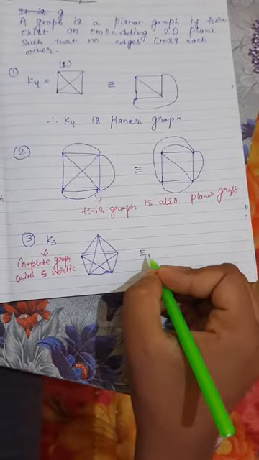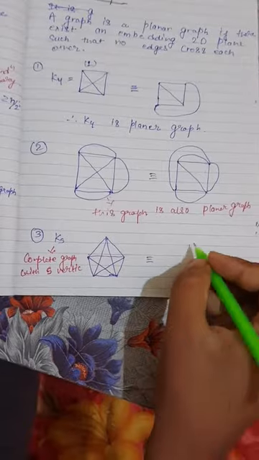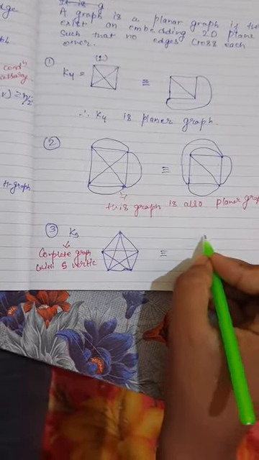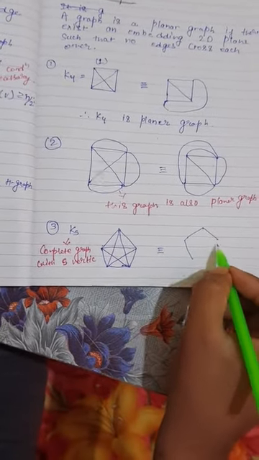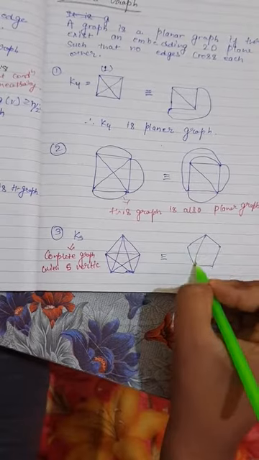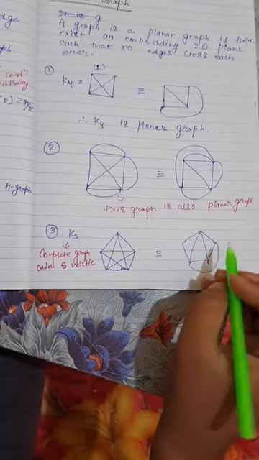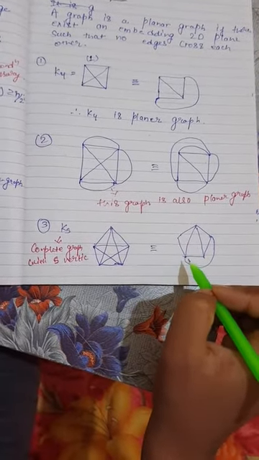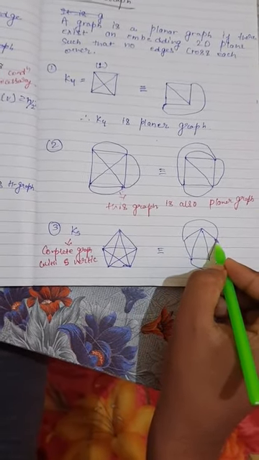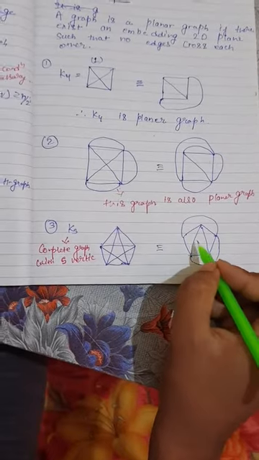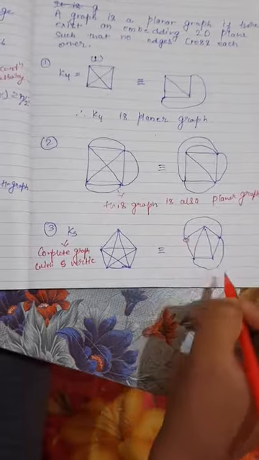So try to make an equivalent graph in which there is no edge intersection. First of all, draw like this. So there is an edge between this and this.